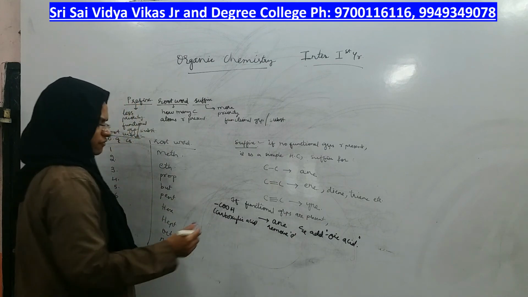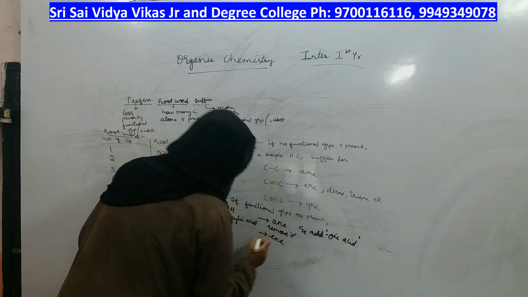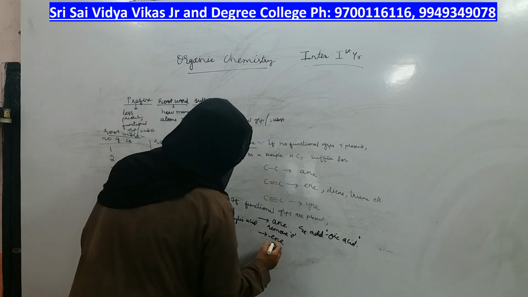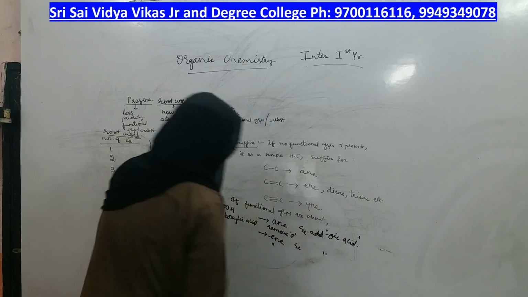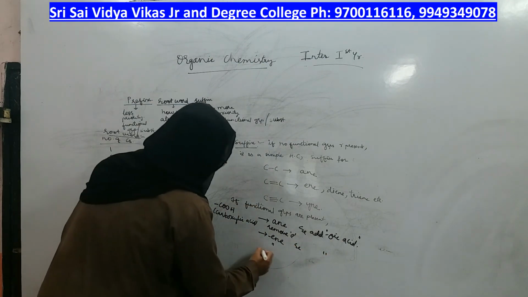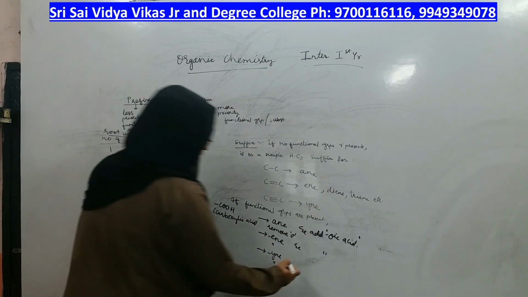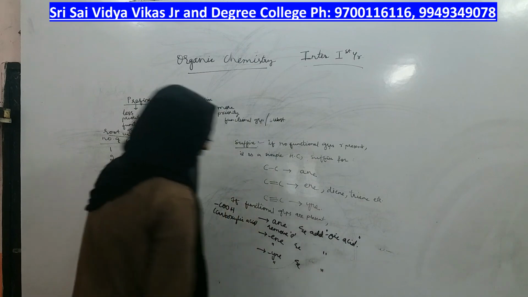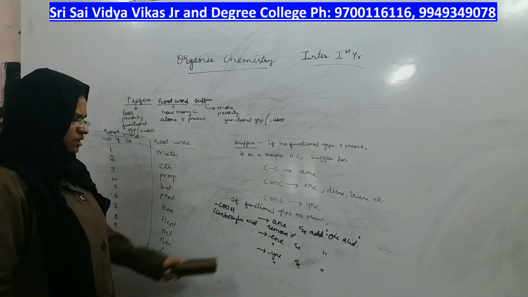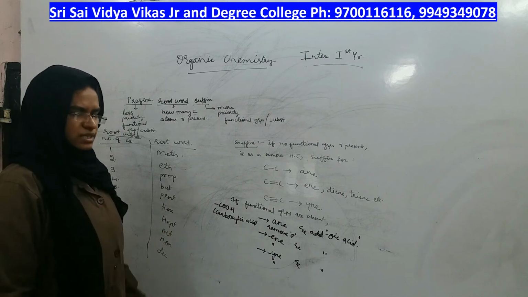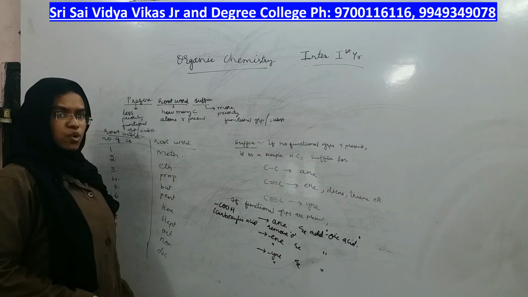In the same way, if it is ene or ine, remove E and add oic acid. So the suffix for carboxylic acid should be oic acid.